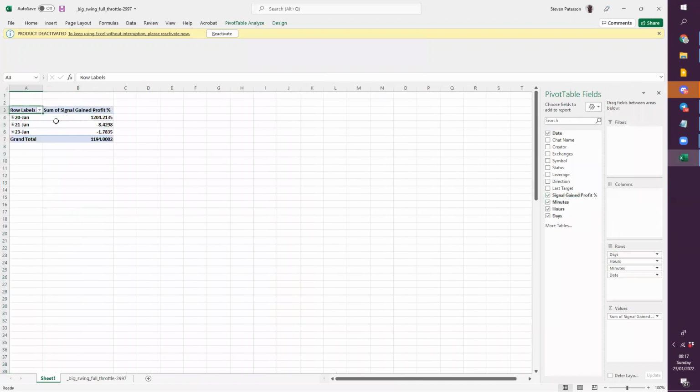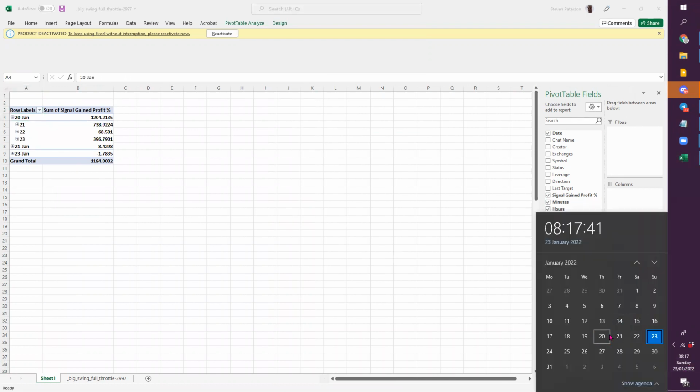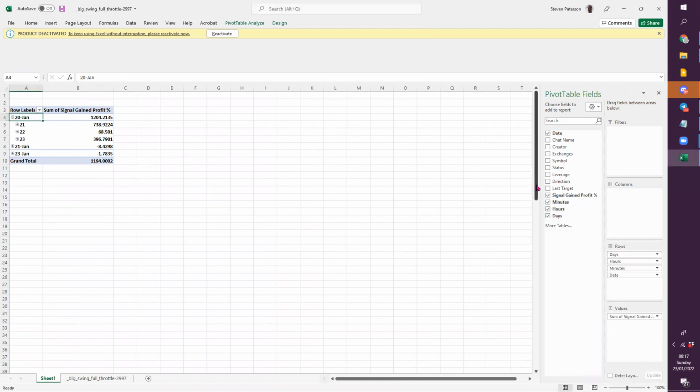Let me just look at the dates. So everything that opened on the 20th, those are all shorts. Yeah, that's usually a declination day. Right, so yeah, clearly profitable. Extremely, this is at 3x. This is extremely profitable. Yeah.